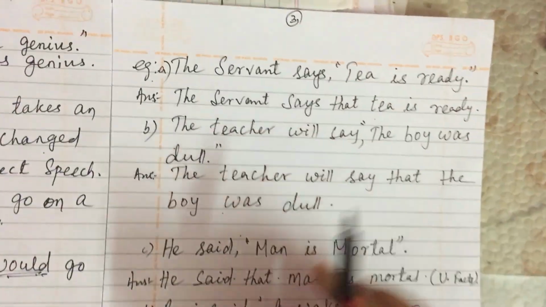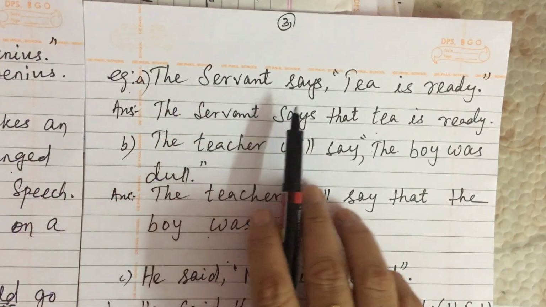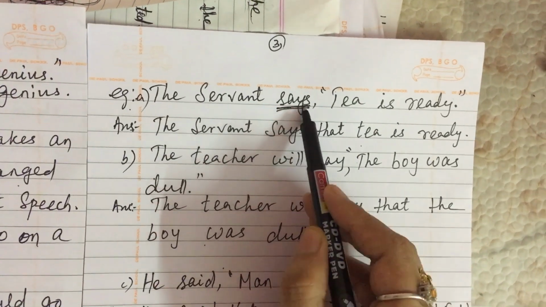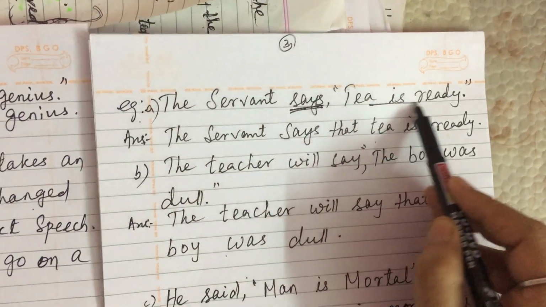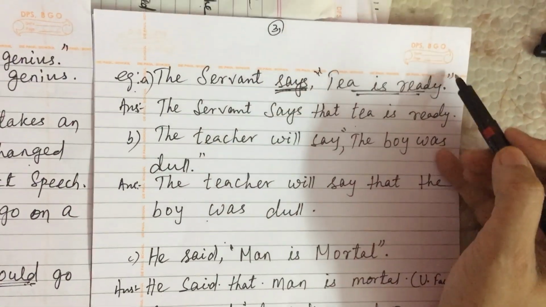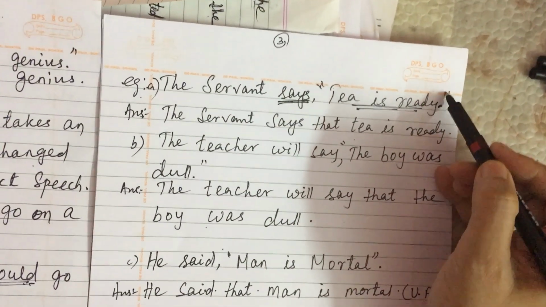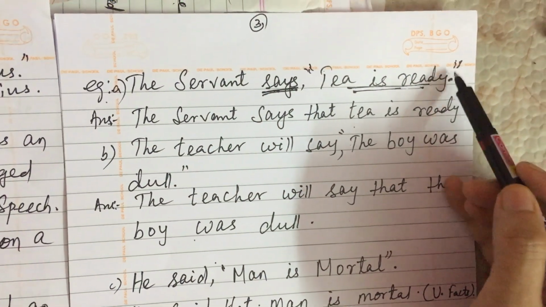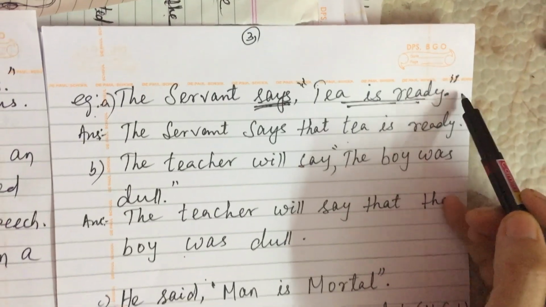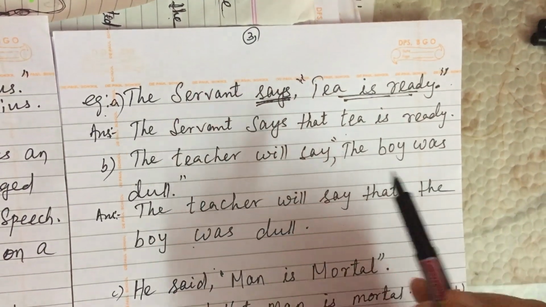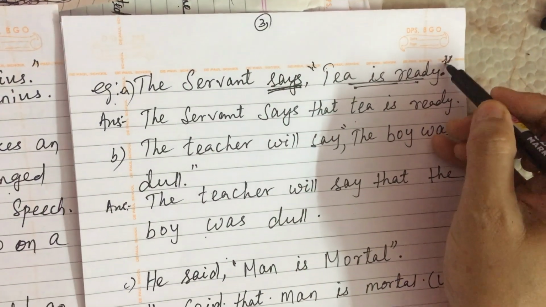See, for example: The servant says, "Tea is ready." This is the reporting verb, and this is the direct speech within quotation. Always put the punctuation first, then end with the inverted comma; if you put a full stop after the inverted comma, it will be wrong. So punctuation should be correct.